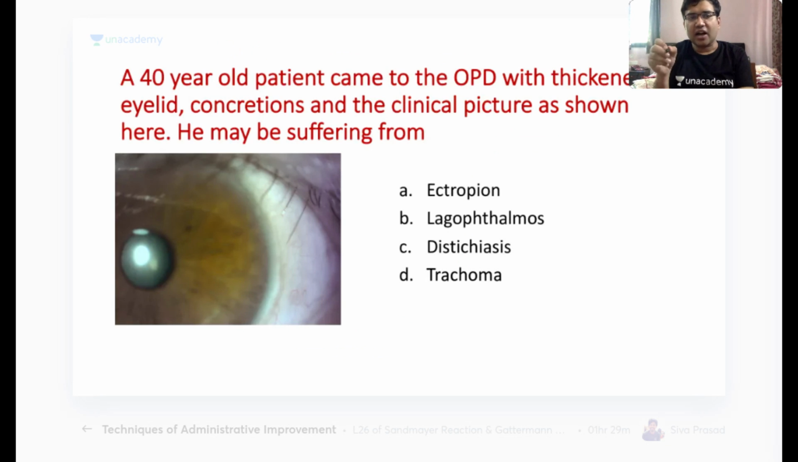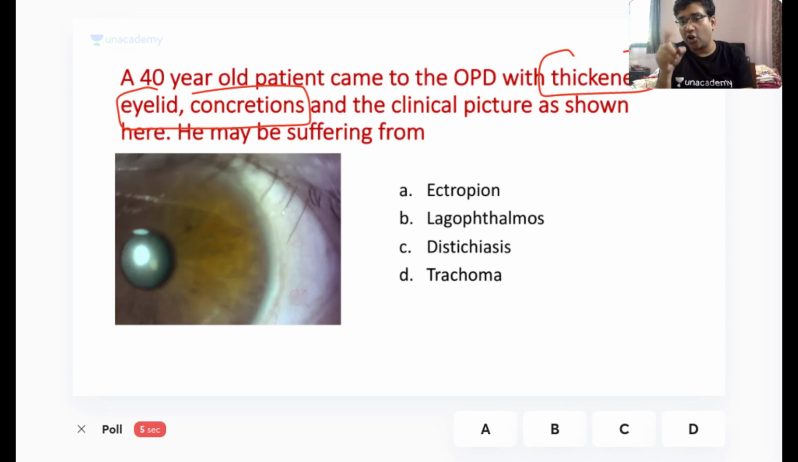The next question is, a 40-year-old patient came to the OPD with thickened eyelid and concretions and the clinical picture as shown here. He may be suffering from which of the following: ectropion, lagophthalmos, distichiasis, or trachoma? Here in the picture, you can see the eyelashes are touching the cornea. The patient also has a thickened eyelid and concretions. They all are basically pointing towards a disease. Which one of the following diseases?